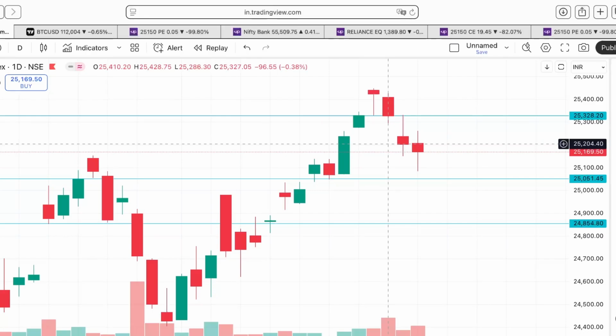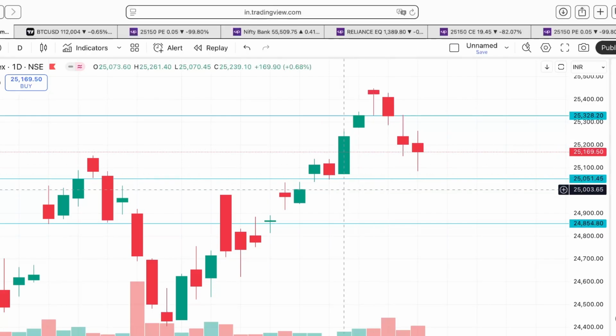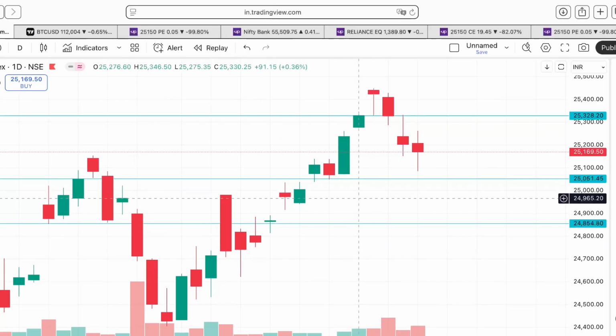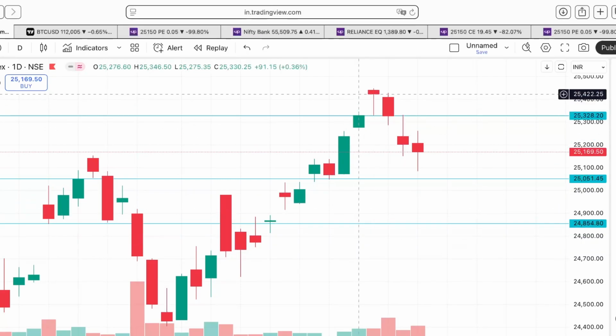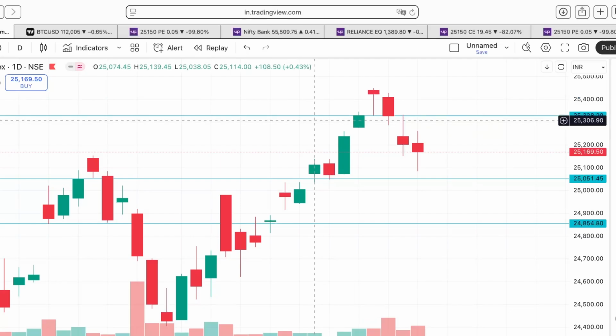Let's talk about the psychology of this. If you go to the previous days, on 16th of September and 17th of September, it is totally buyers who are in control. On 18th of September, there is a fight between buyers and sellers. Buyers want to take the market up, but they got checked. Sellers want to take the market down, but they got checked by the buyers, and the market closed high.